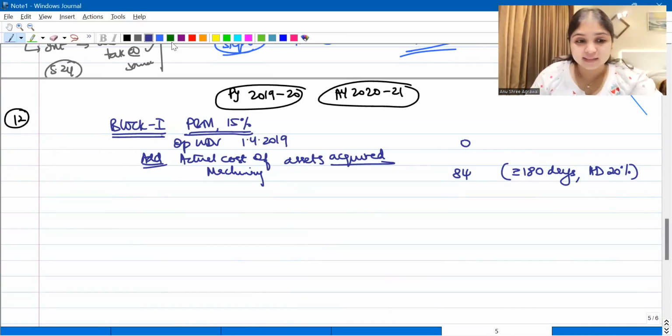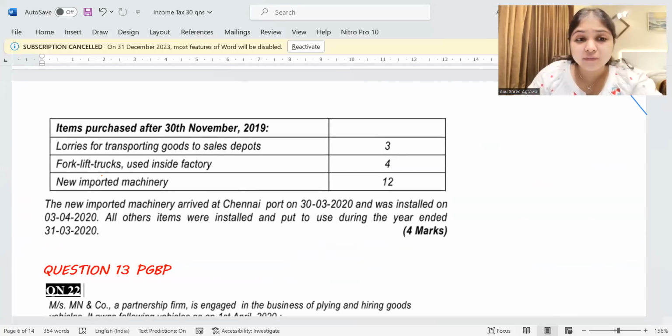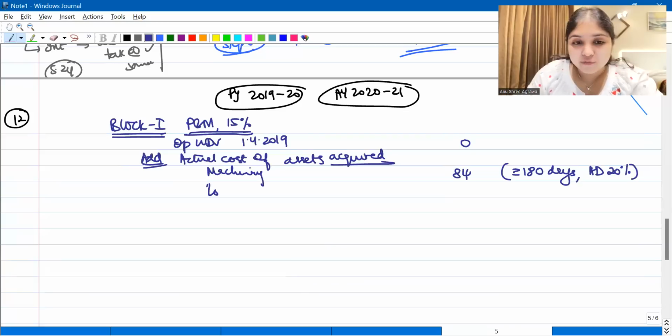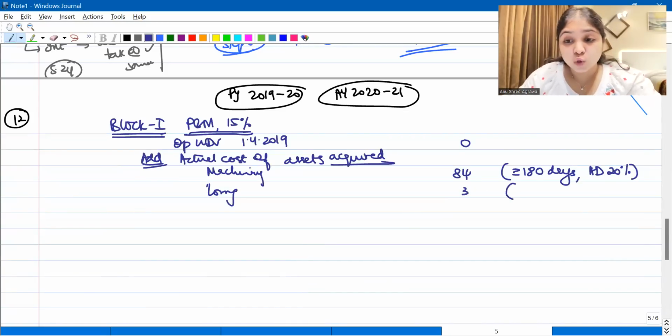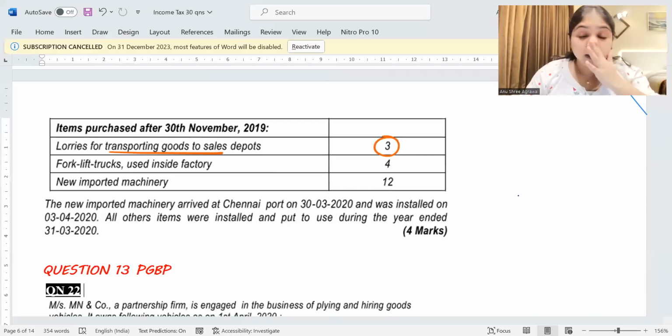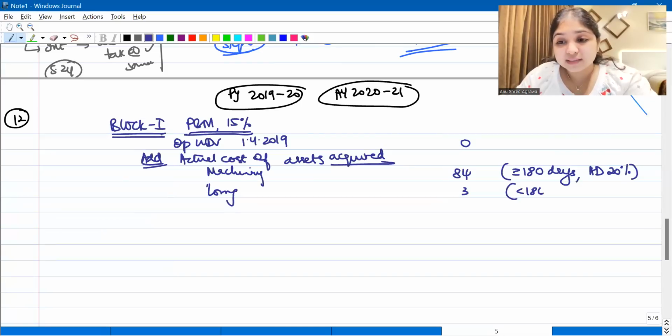Now look at the next asset that we have over here. We have a lorry for transporting goods to sales depot. We purchase this lorry for 3 crores. Again, I told you, you will always check for two things. Was it put to use for at least 180 days? See, it was purchased after 30th November 2019. This is definitely going to be less than 180 days, guys. 30th November. And will I get additional depreciation? Tell me. Will I get additional depreciation?